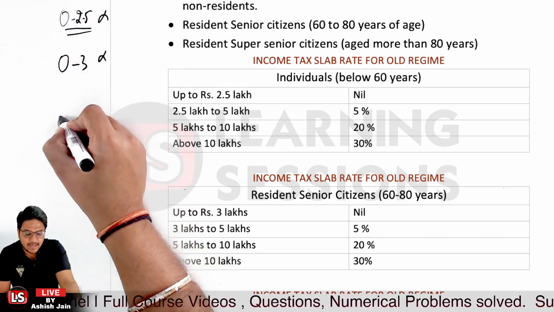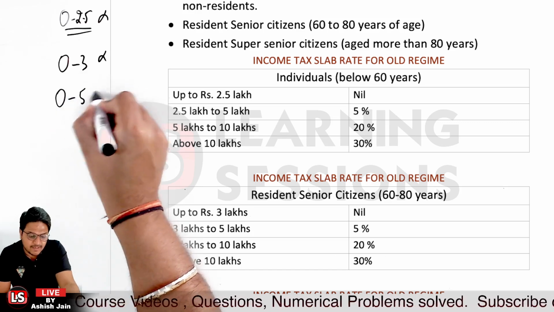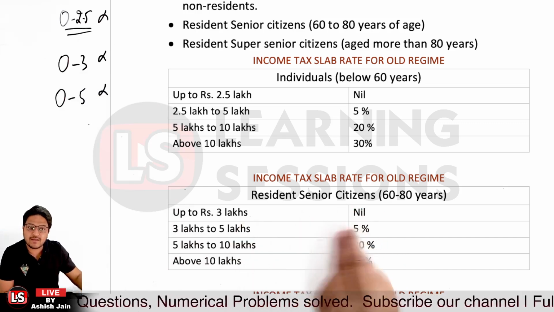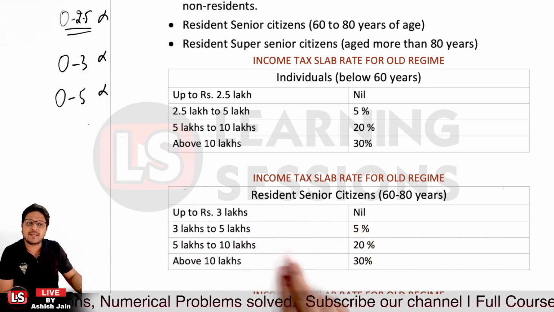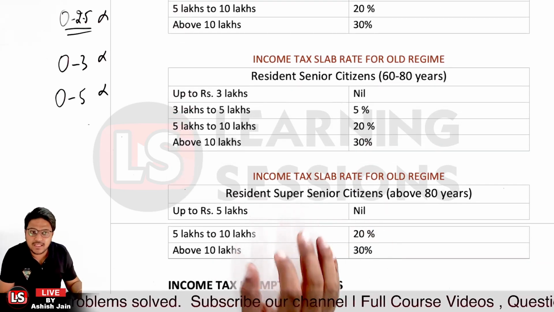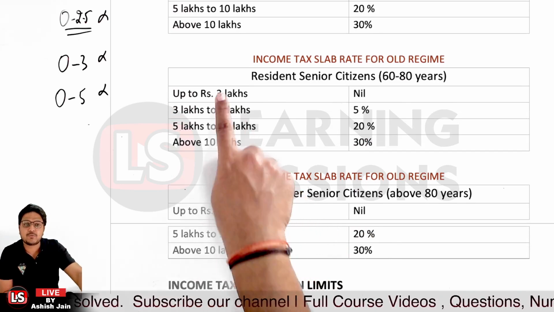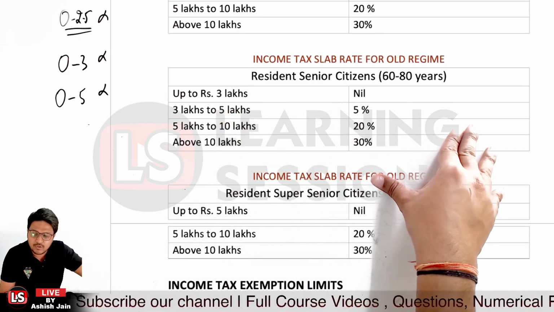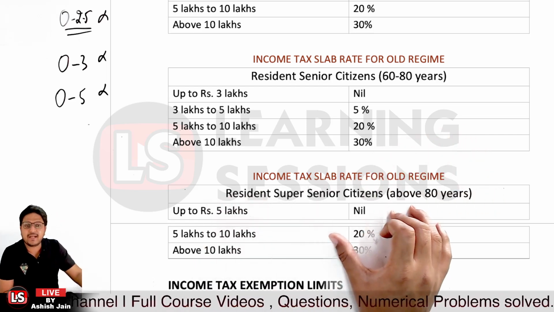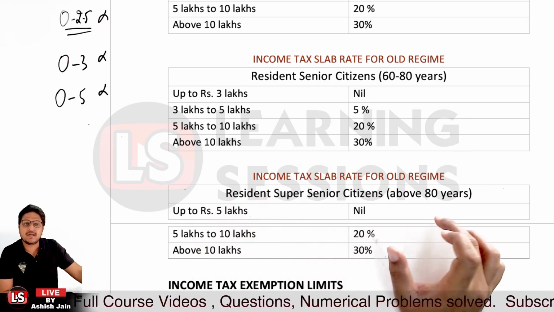There is no tax. And for super senior citizens, it is 0 to 5 lakhs. There is no tax for this particular thing, right? And the second slab is 3 to 5 lakh, 5 to 10 lakh, 20%. Above 10 lakh, it is 30%. And also for the super senior citizens, only these slabs are applicable, that is, up to 5 lakh, no particular tax will be there. And from 5 to 10 lakhs there will be 20% tax levied, and above 10 lakhs 30% tax will be levied.